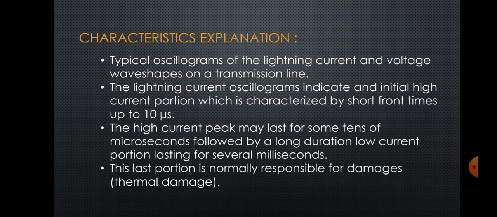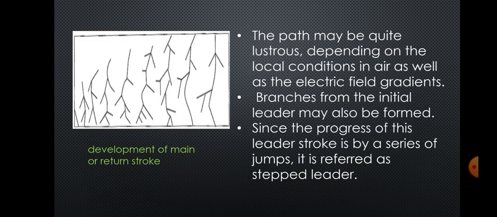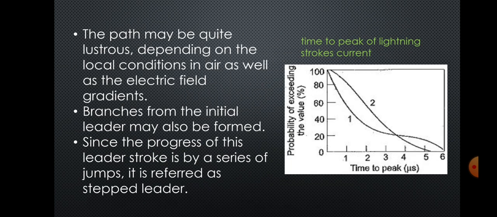The high current peak may last for some tens of microseconds, followed by a long duration low current portion lasting for several milliseconds. These are the wave shapes, the difference from time to peak in microseconds, and the probability of exceeding the value in percentage.